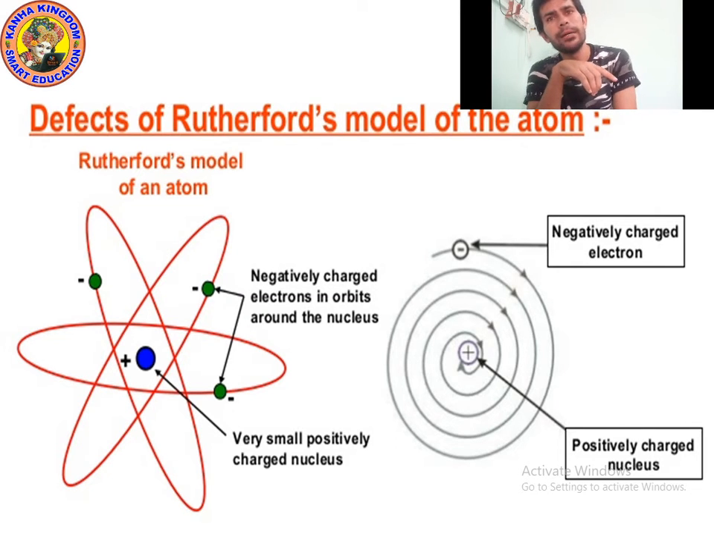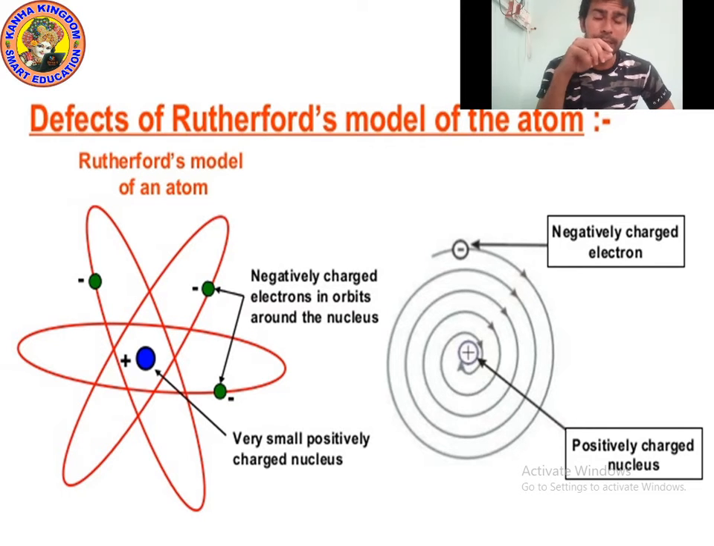Second point, he told that electrons revolve around the nucleus in different orbits. But when electrons revolve around the nucleus in orbit, they lose energy. He didn't tell this, and he didn't tell the actual shape of the orbit. You can see the actual shape of the orbit. And point number 3, the size of the nucleus is very small in comparison to the size of the atom. This point was actually correct.